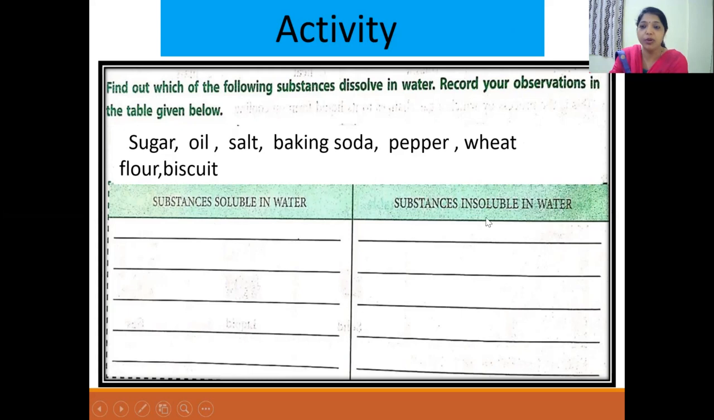I hope you have enjoyed today and understood about solute, solvent, and solution. Clear? So read the lesson and copy today's worksheet in the classroom.